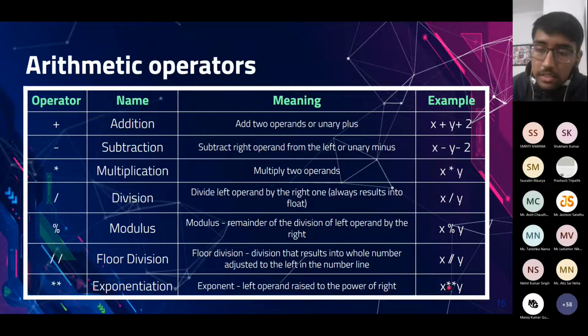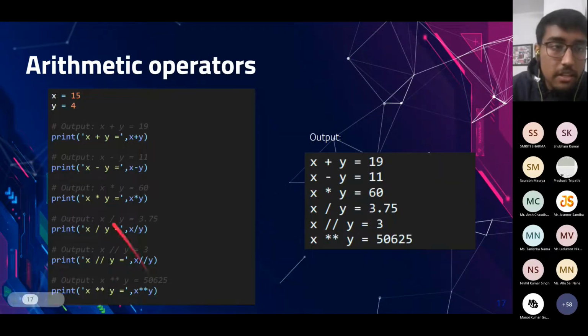If I write x star star y, it would return x to the power y. Like if x has the value 2 and y has the value 5, so 2 to the power 5, 32 will be returned by this operation. Below is the code implementation of arithmetic operators. You can refer to them.